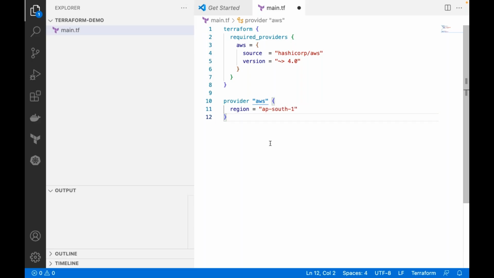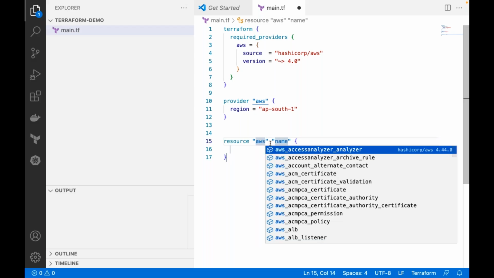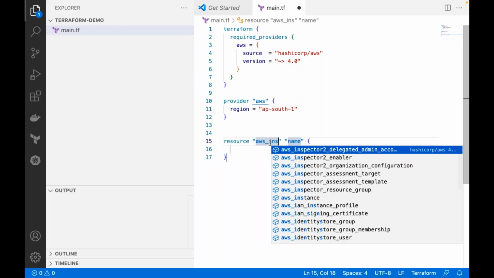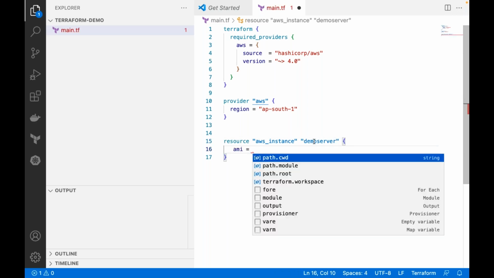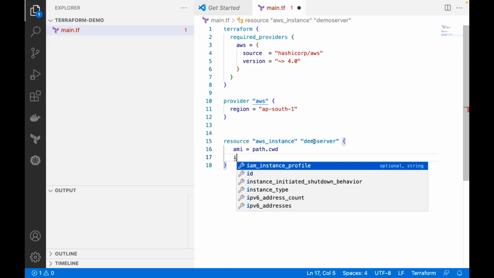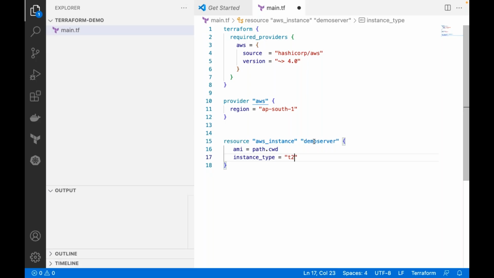Now I will create a resource. Guys, leave this for now, I will explain in detail. I am trying to create an aws_instance, something like a demo server. Now I need to provide an AMI ID and an instance type like t2.micro, which I want to provision. For now I'm just using two attributes, and the remaining attributes are default.